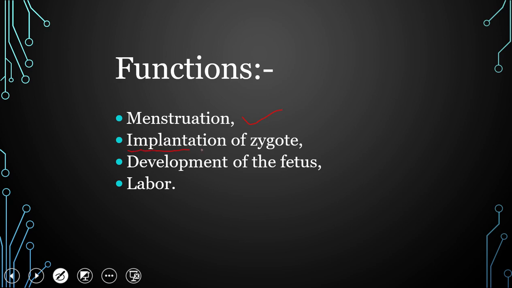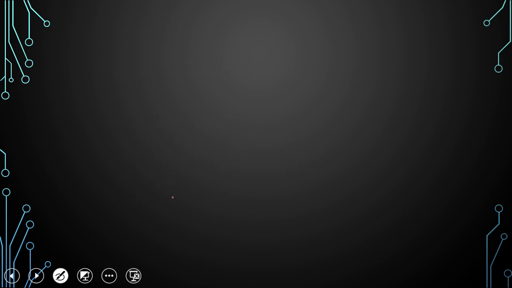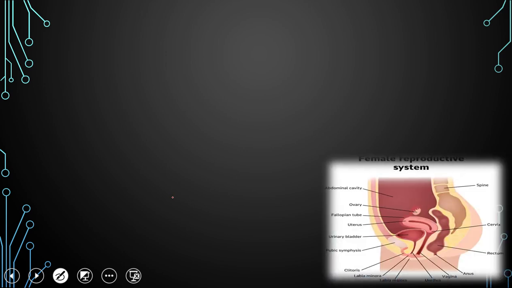One more important function is that it serves for implantation of the zygote, and the development of the fetus occurs inside the uterus. It is also responsible for labor, that is parturition. It facilitates delivery. The fetus, the baby, is ejected out from the uterus due to the contraction of smooth muscles.